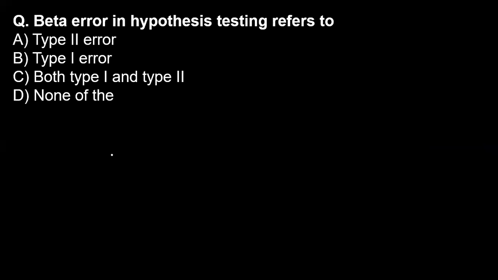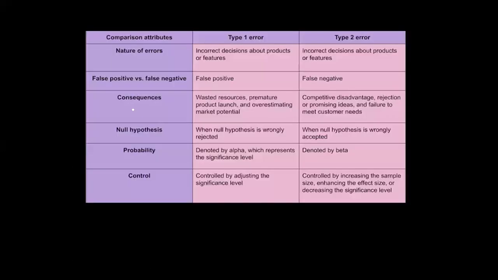Now, beta error in hypothesis testing. In the previous slide we discussed that beta error is type 2 error, so option A is correct here. Now let's discuss the difference between type 1 and type 2 error.